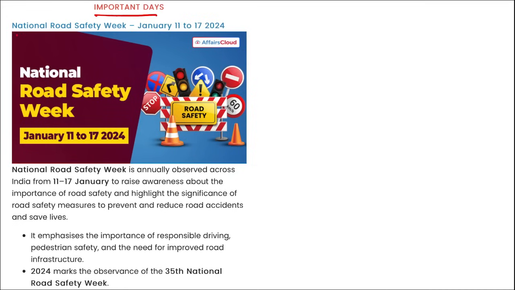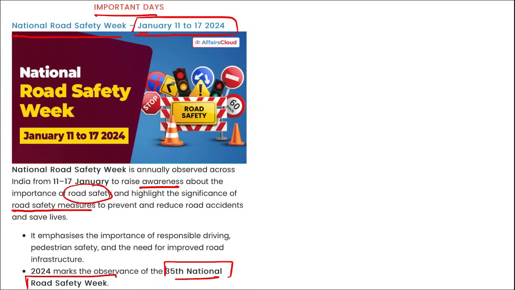Next important is National Road Safety Week, observed from 11th to 17th of January, to raise awareness about the importance of road safety and highlight the significance of road safety measures to prevent road accidents and save lives. In 2024 it is the 35th edition of the National Road Safety Week. The first ever National Road Safety Week was observed in 1989.